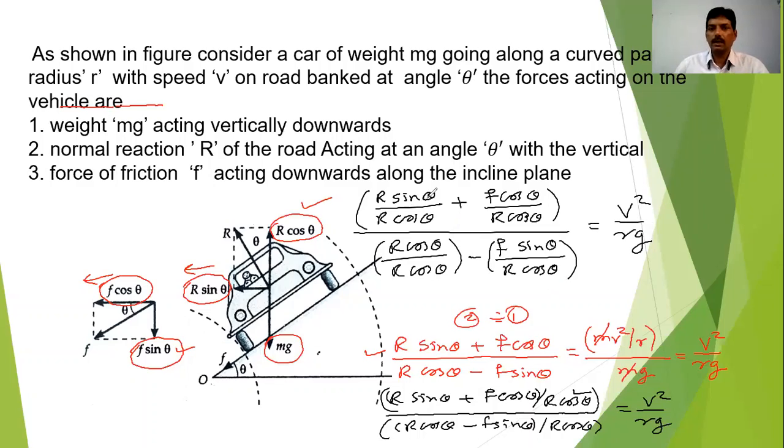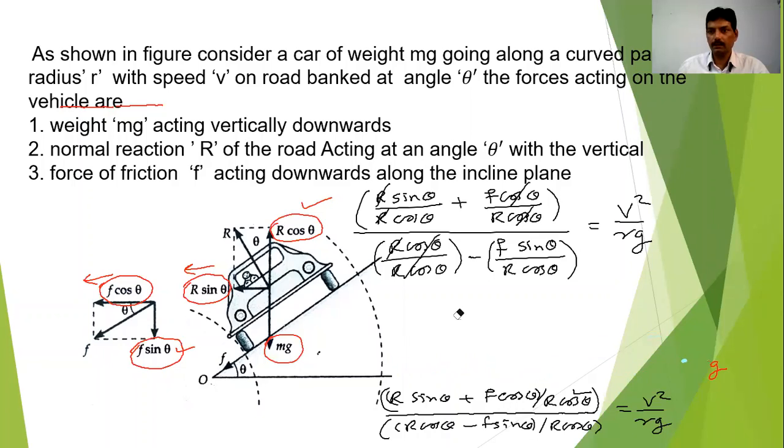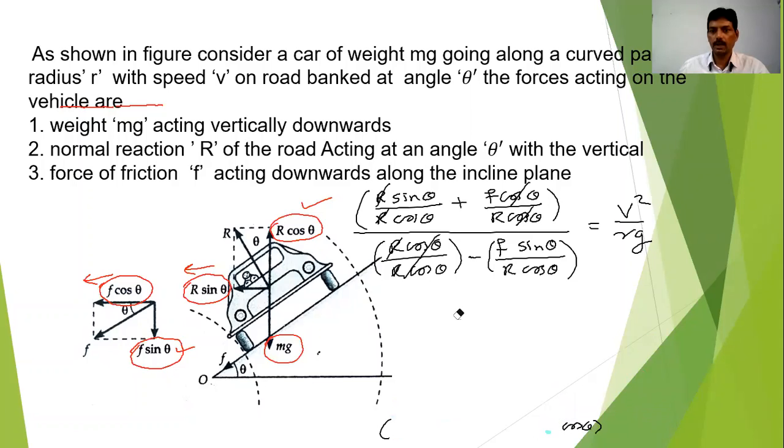So now here I will take the ratio of sin upon cos, which is nothing but tan, and this cos cancels with this r cos theta. Here again r. By simplifying the above one, I will get the modified equation as tan theta.